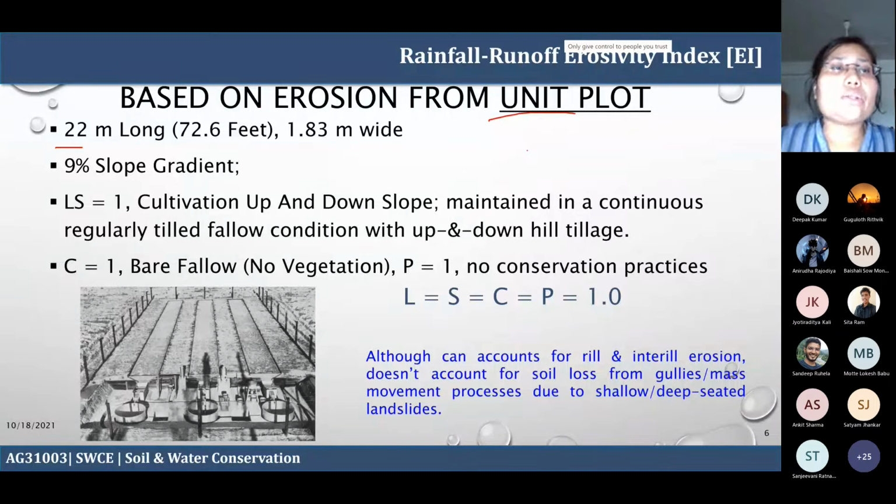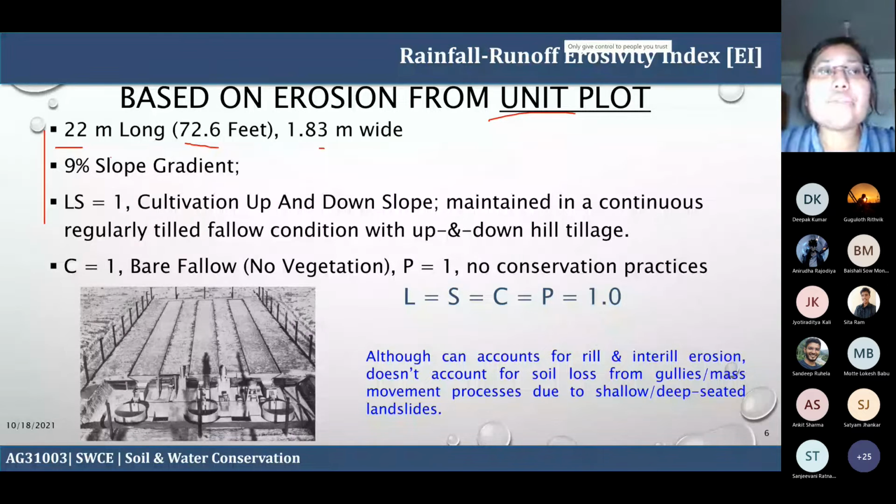Originally these units are in MKS units, mostly in feet, because they were developed in the US, where feet and gallons are still in use.